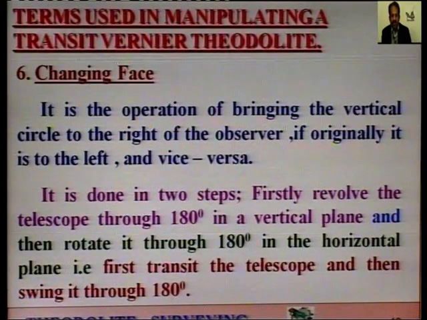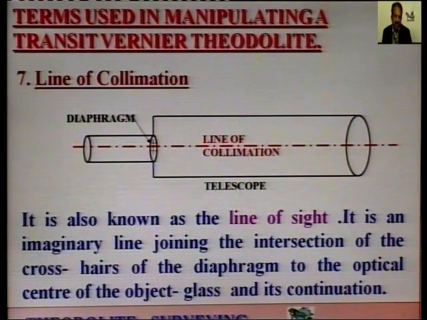Firstly, revolve the telescope through 180 degrees in the vertical plane and then rotate it through 180 degrees in the horizontal plane. That is, first transit the telescope and then swing it through 180 degrees. So, these two operations are involved while changing the face of the instrument.